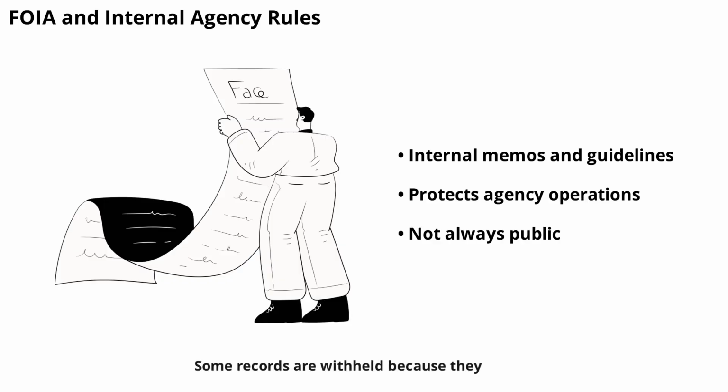Some records are withheld because they relate to internal agency rules and practices. These might include internal memos, staff guidelines, or administrative procedures. The goal is to protect the agency's ability to function effectively without outside interference.